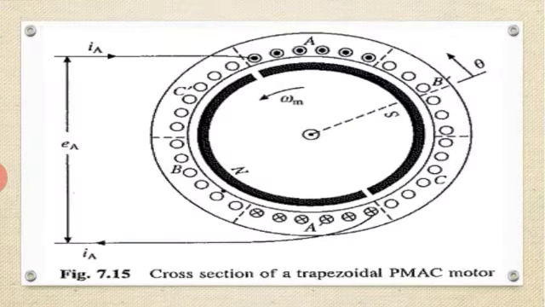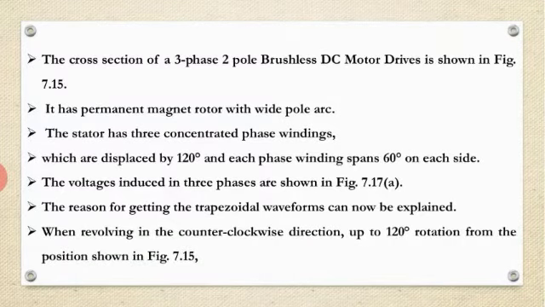Okay, fine. Whatever I discussed so far is the basic things about the brushless DC motor. In the syllabus, it starts from here. The figure shown here is 7.15, cross section of a trapezoidal PMAC motor, and the discussion is started.